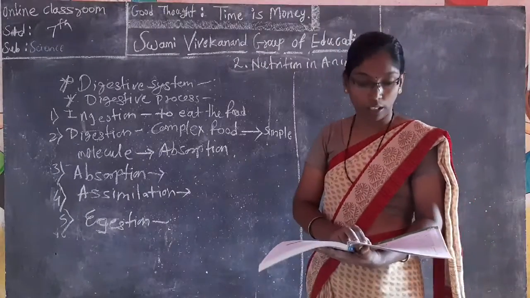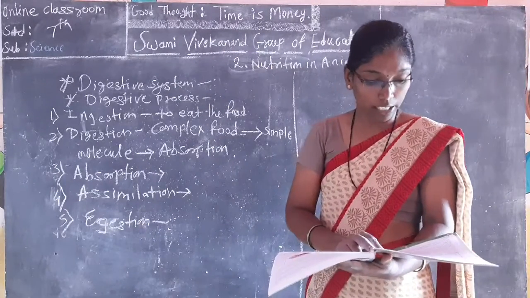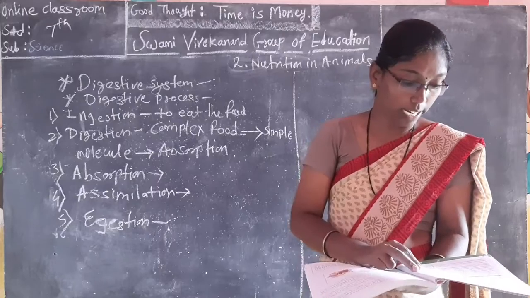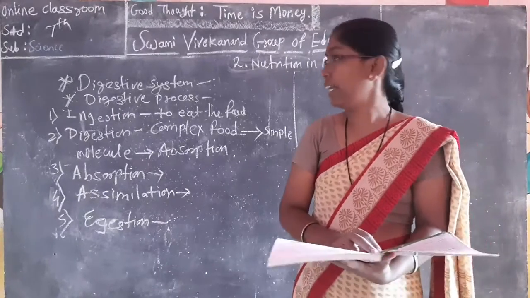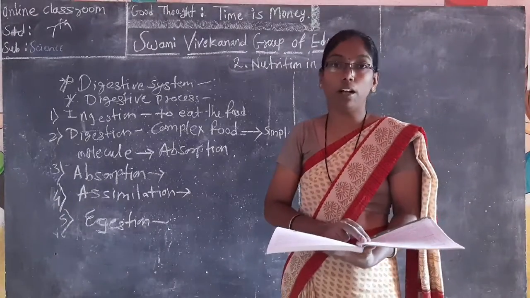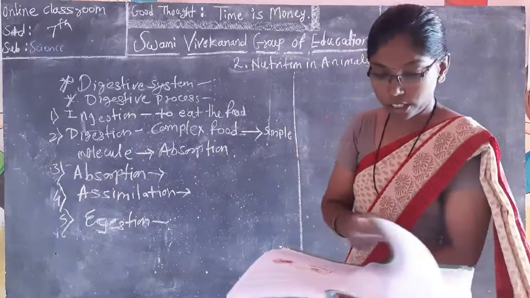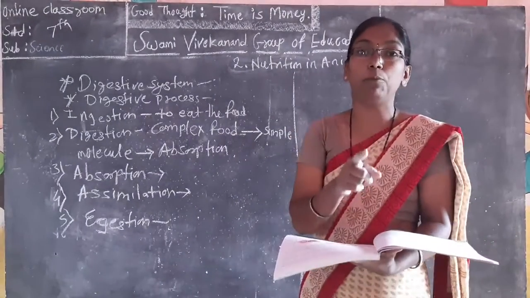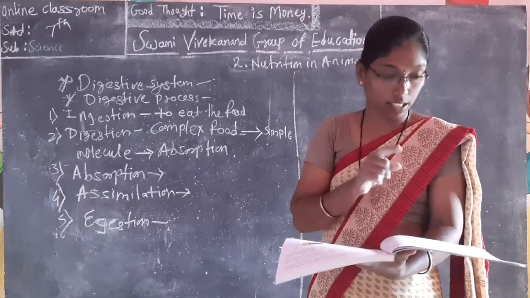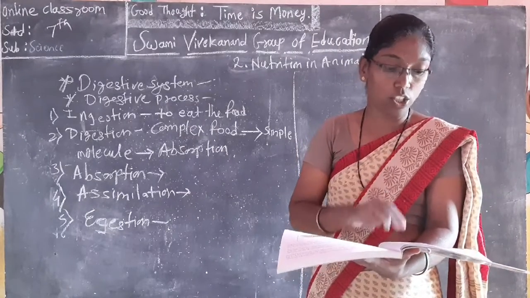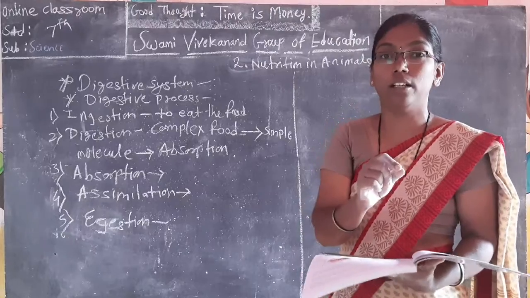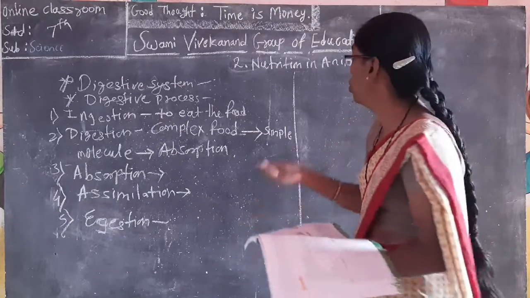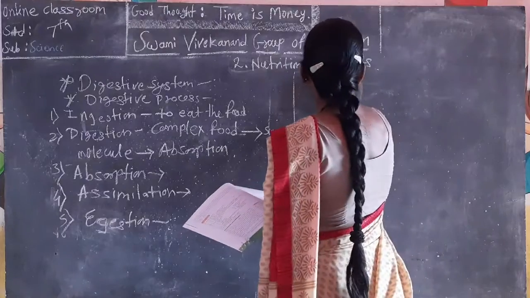I gave you homework, and in the next period we will see nutrition in animals, meaning ruminants. What will it be? We can see it. Before that, note down the question which is for homework, and also read the next concept which I will teach you in the next lesson. The next period is nutrition in ruminants. Read it carefully. This is also homework, not only the question. So note down the homework.